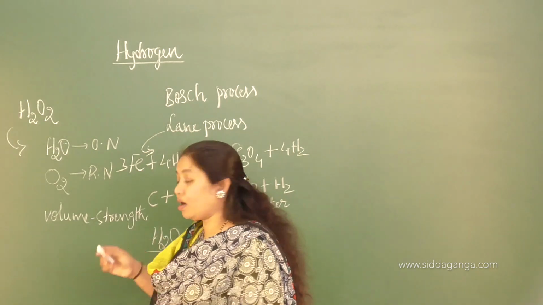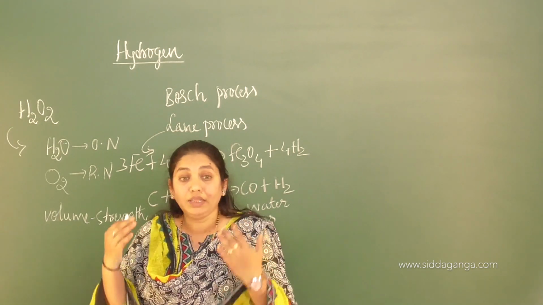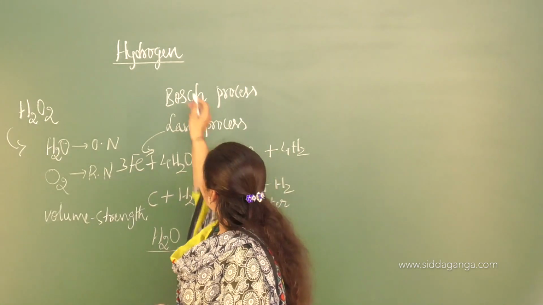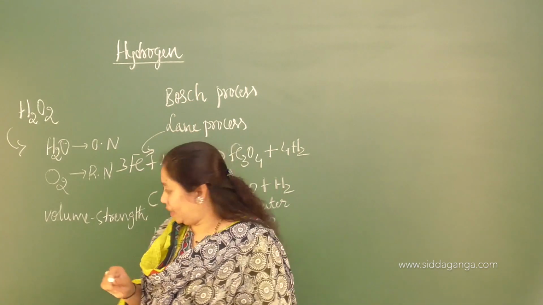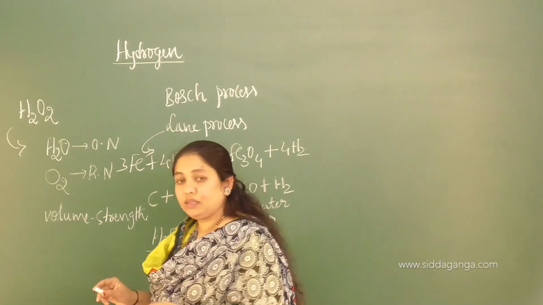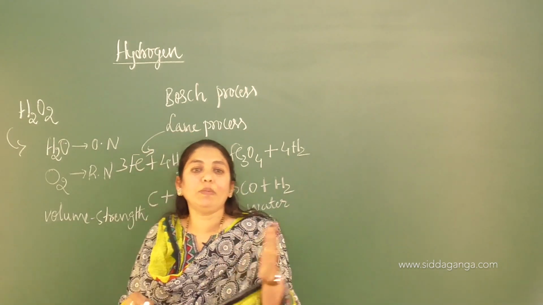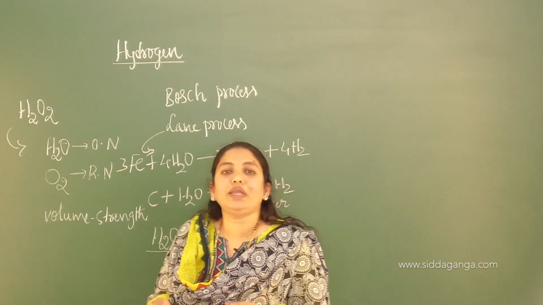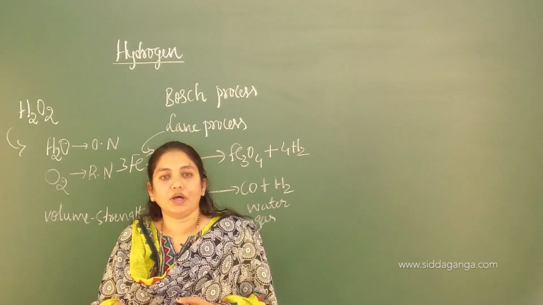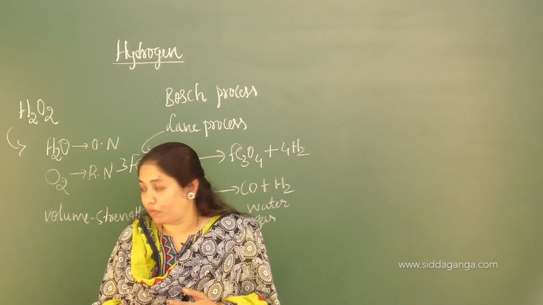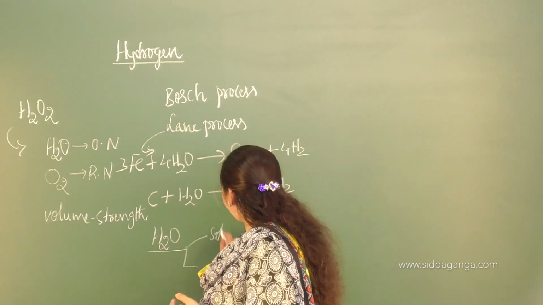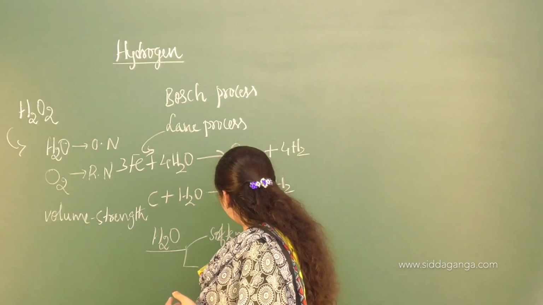So without this we cannot analyze or think of life on the surface of the earth. This water is one of the compounds of hydrogen, and less than 1% of water is available for drinking purposes, right? Because the remaining water is present in the form of ice, right? So that's why. Again we have discussed the softening of water, hard water.